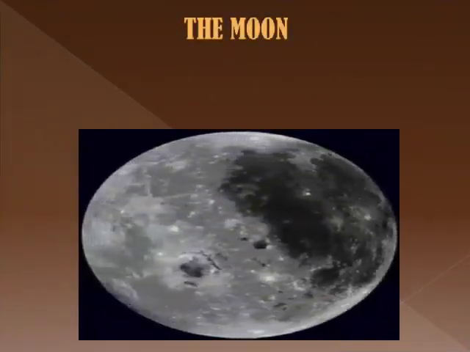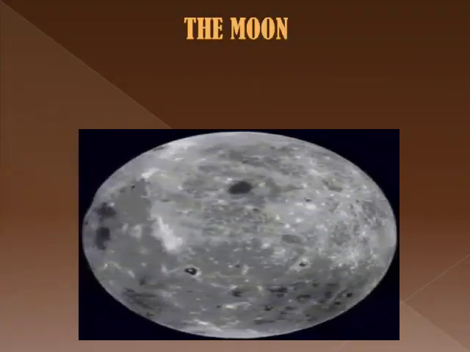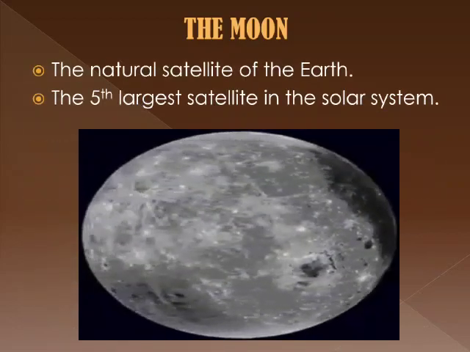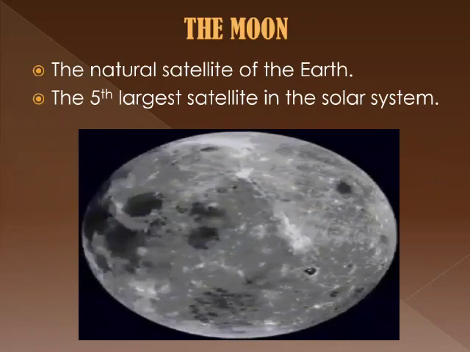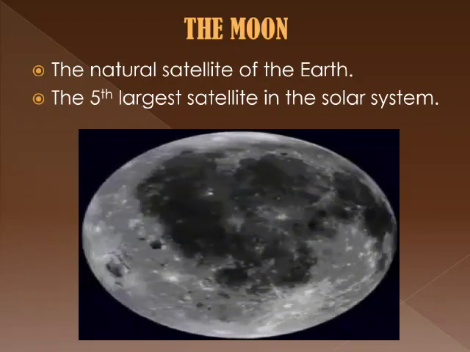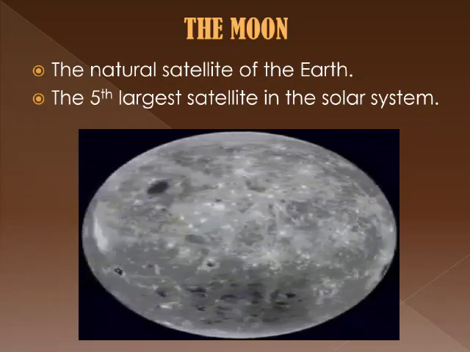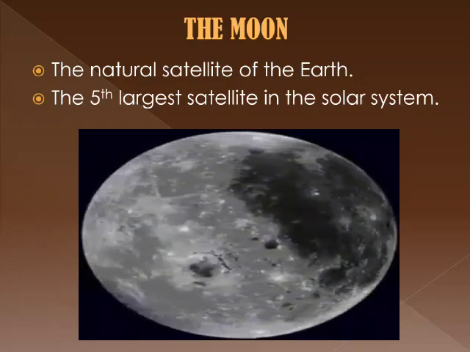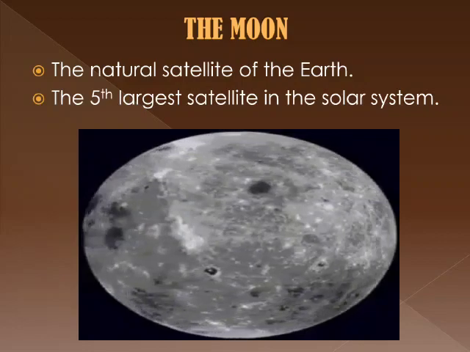The moon is an astronomical body orbiting the Earth as its only natural satellite. It is the fifth largest satellite in the solar system. So students, in this lesson, let's learn in detail about motions, phases and eclipses formed by the moon.